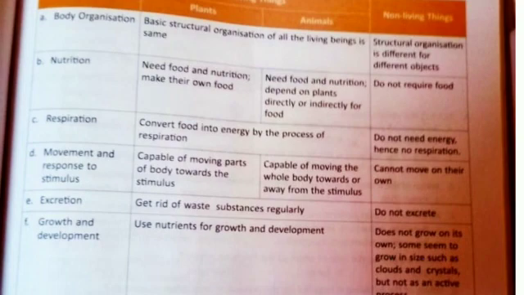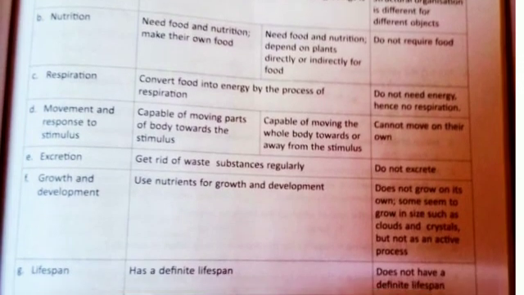Respiration. In both plants and animals, food is converted into energy by the process of respiration, but it does not exist in non-living. Movement and response to stimuli. Plants are capable of moving parts of the body towards the stimulus.